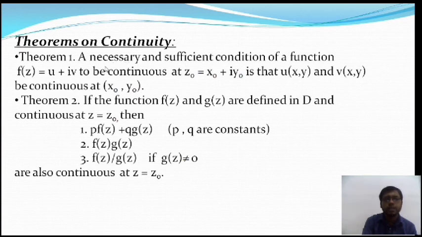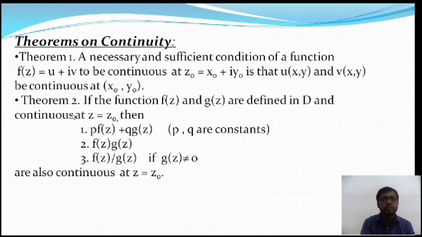So the theorem is: if the function f(z) equal to u plus iv is continuous at the point z0, where z0 is equal to x0 plus iy0, then these two functions are real variable functions. Z0 is a fixed point, such that u(x,y) and v(x,y) both are continuous. If both functions are continuous, then I will say f(z) is a continuous function. This is the necessary and sufficient condition for f(z) to be continuous.